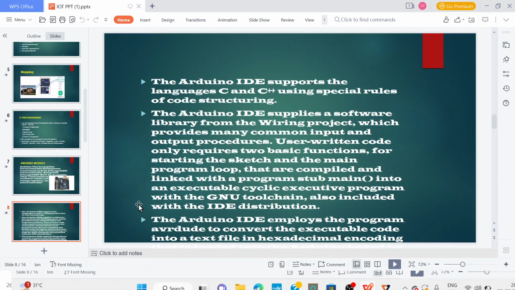The Arduino board cannot run a file directly that is written in C or C++ language. For that purpose, we require the Arduino IDE software. Arduino IDE supports C or C++ language. Arduino IDE supplies a software library from the Wiring project. These libraries which are required will be installed by the Arduino IDE software based on our usage.